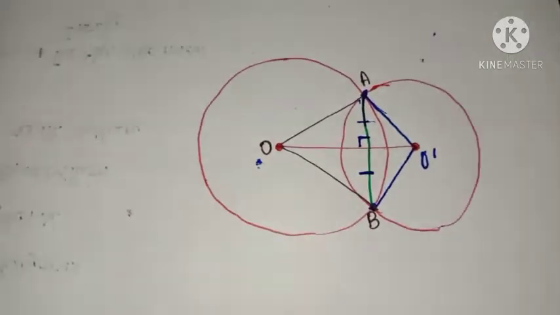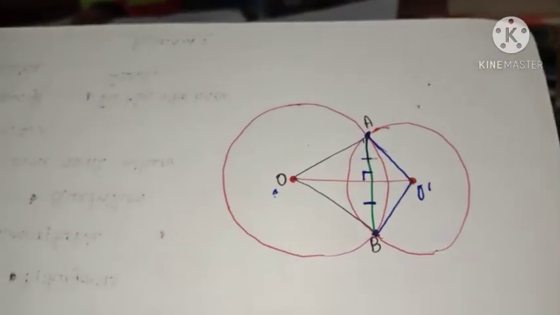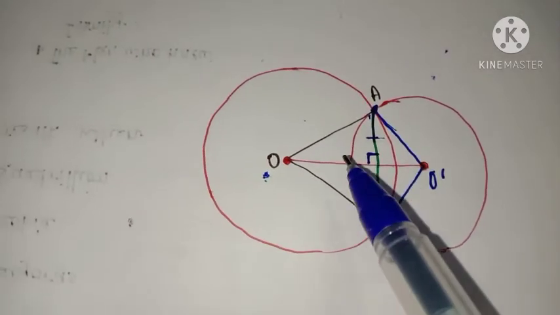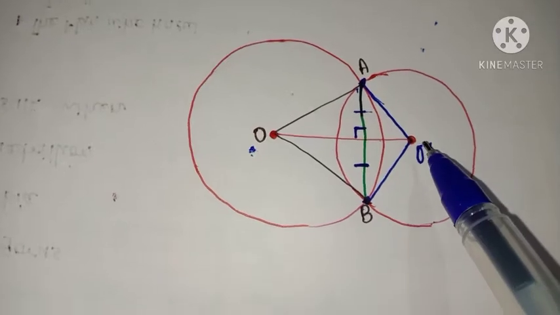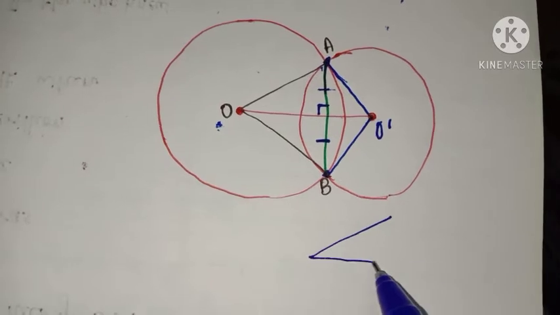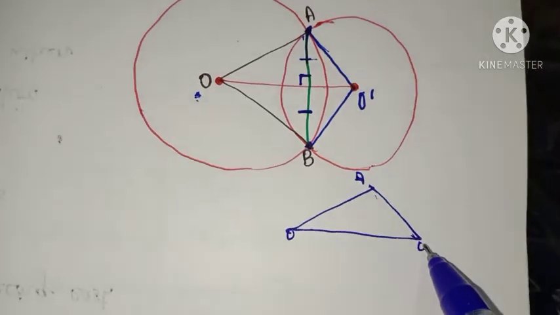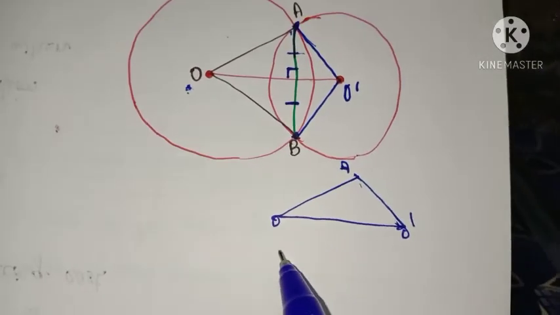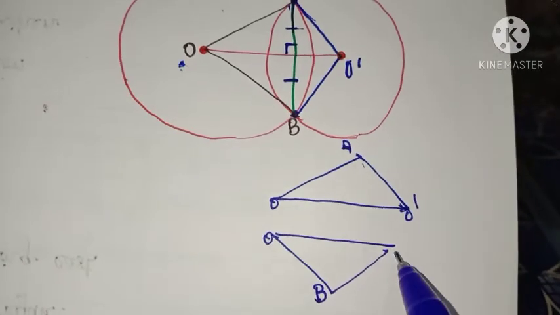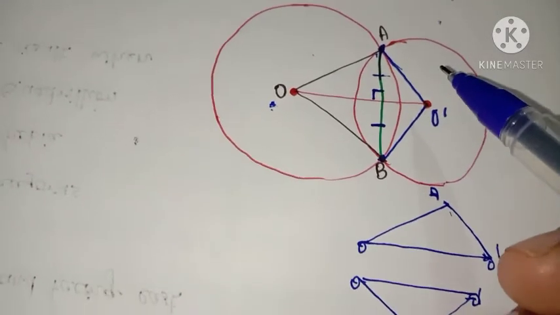For this we have to consider two triangles, and by congruency rule we are going to prove both the triangles are congruent to each other. So let us take triangle AOO dash and triangle BOO dash. Take these two triangles and prove these two triangles are congruent to each other.